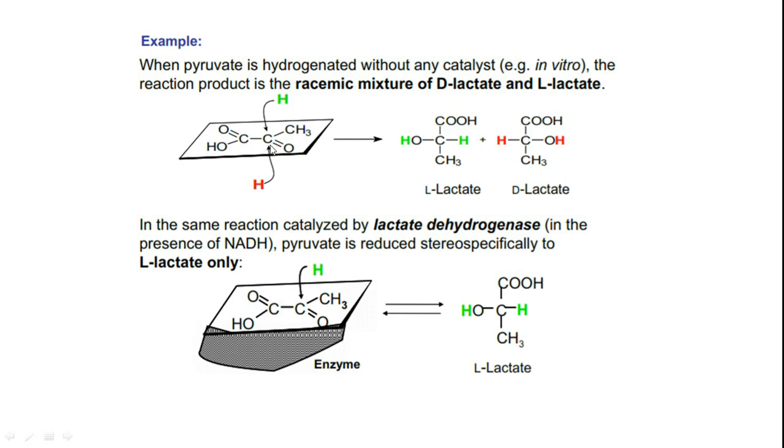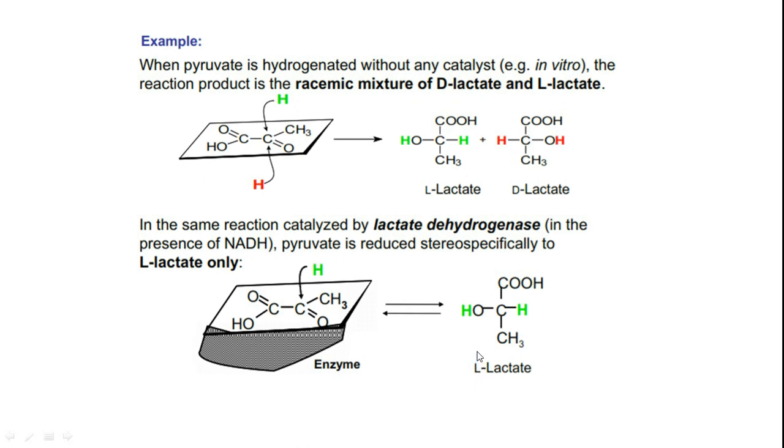Hydrogen can approach the carbonyl either from the top side or bottom side, from either side. So accordingly, there is an equal possibility for formation of both the isomers. L isomer can form as well as D isomer. But when lactate dehydrogenase enzyme is there, which is responsible for formation of lactate from pyruvate, by taking hydride from NADH, it will achieve this job. Here it always forms L-lactate only. It will not form D-lactate.